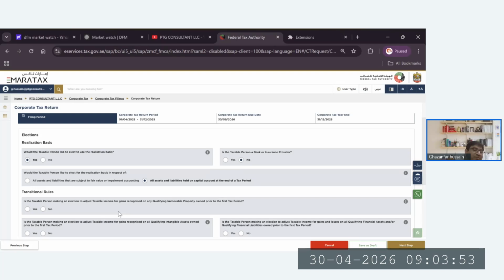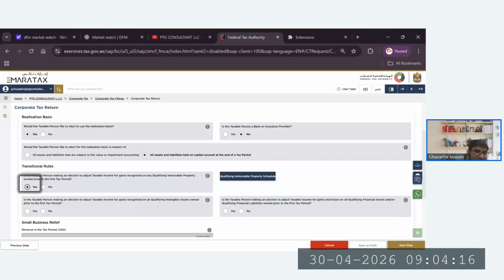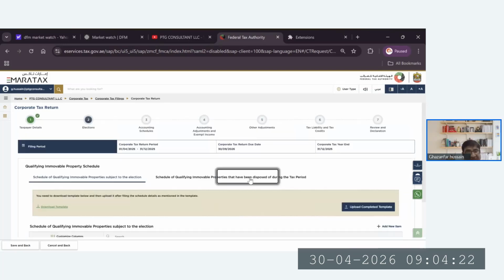If you have the property before the tax implementation, that is, before the first tax period, and if your tax period is January to December, then 1st January 2024. Accordingly, whether we opt yes or no, further fields will be applied. Let's say we said yes because of the qualifying property, that's why he's saying to list the properties here.